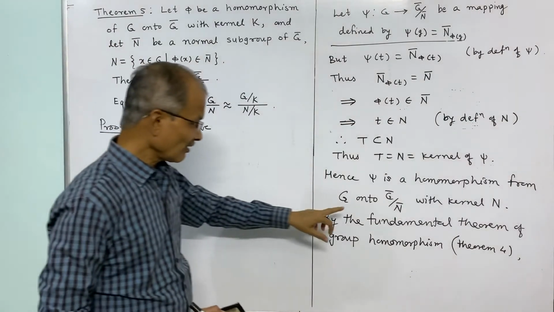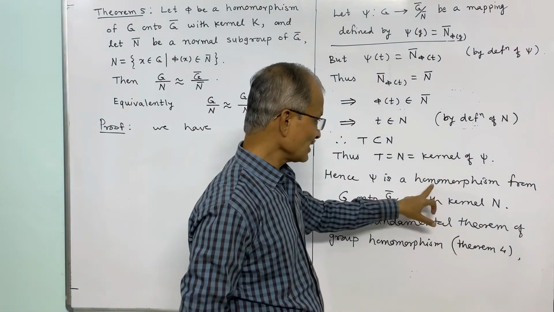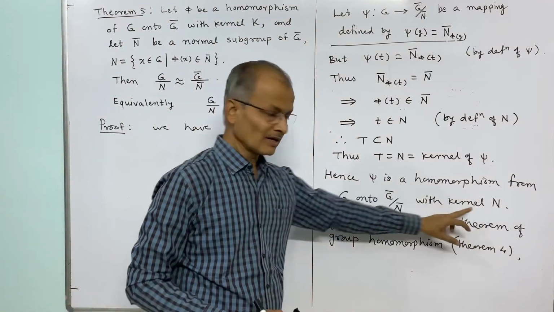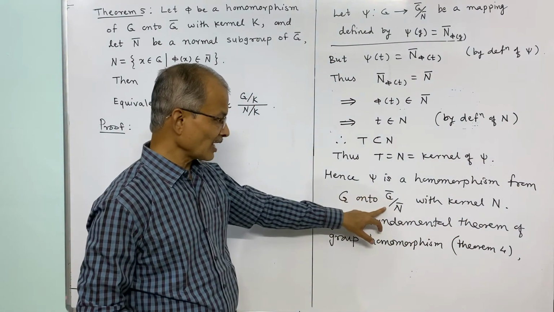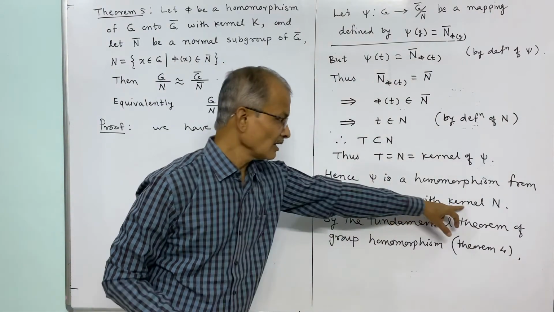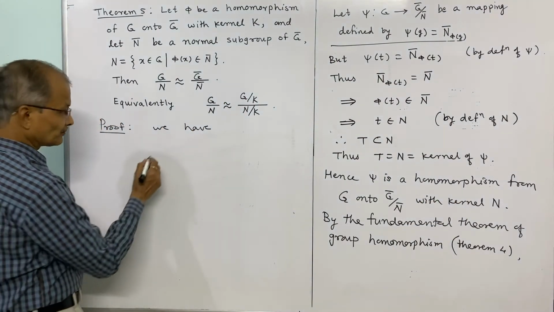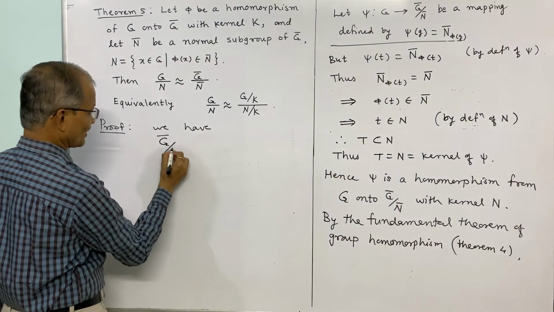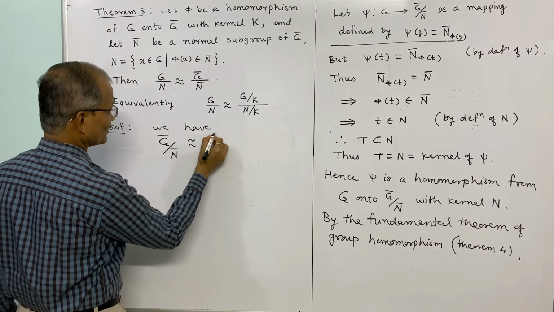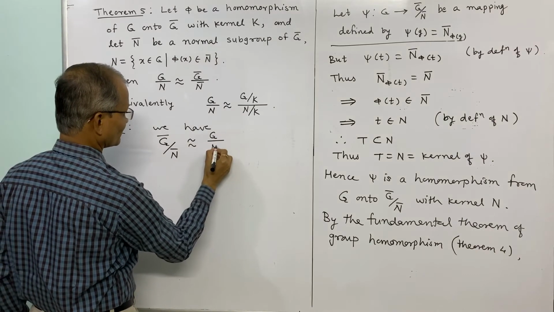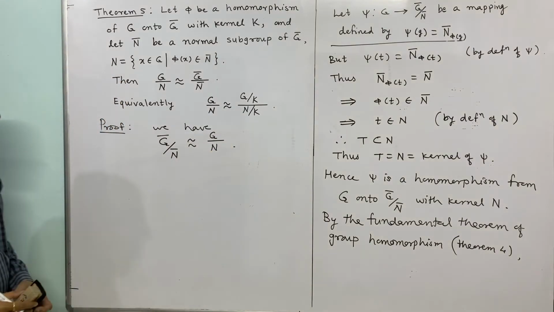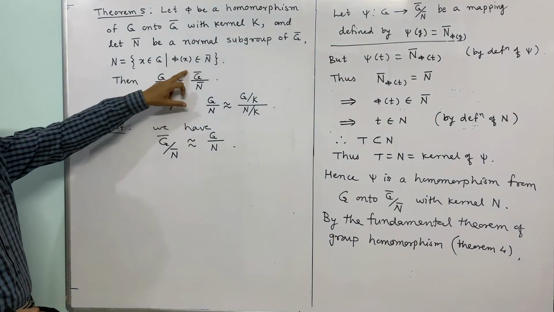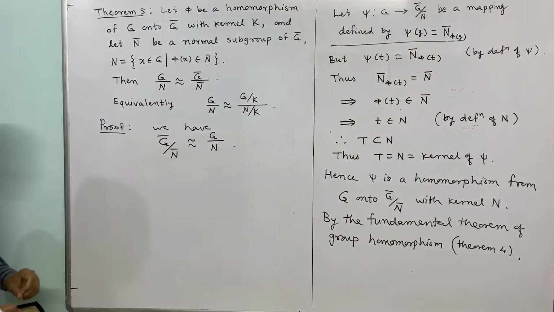And what is the kernel of this psi? Psi is an onto homomorphism from G to G bar by N bar, and kernel is N. So therefore G bar by N bar is isomorphic with G by N. So this is what we wanted to prove: G by N is isomorphic with G bar by N bar.